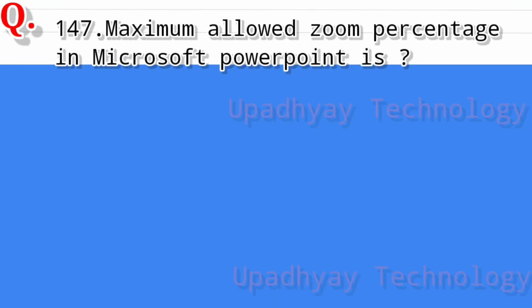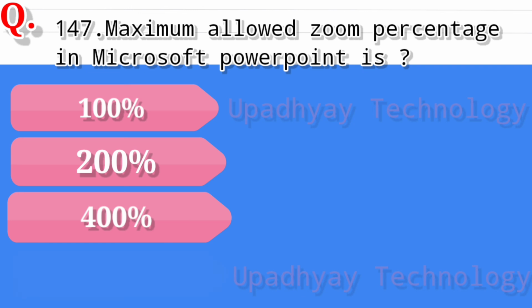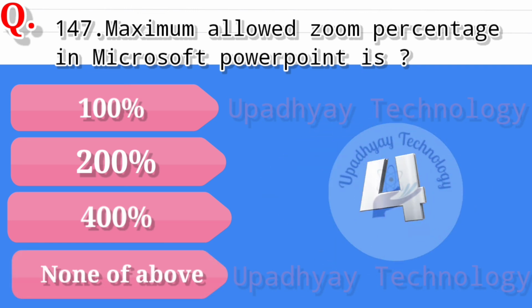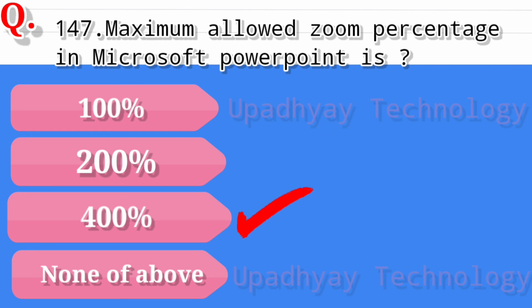Question number 147. Maximum allowed zoom percentage in Microsoft PowerPoint is, and the options are 100%, second option is 200%, third option is 400%, and the last option is none of above. And the correct answer is 400%.